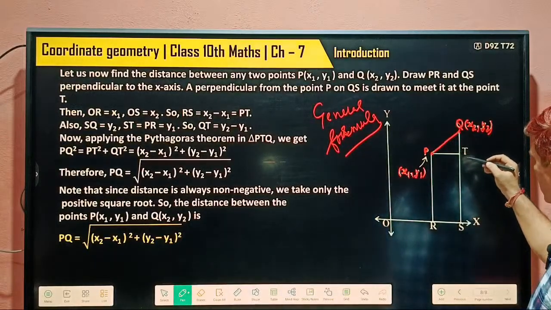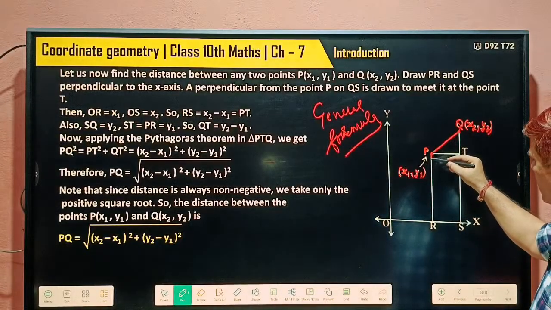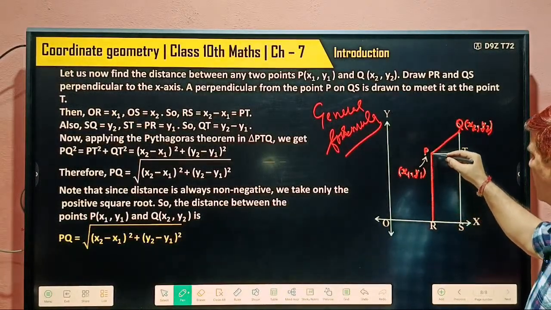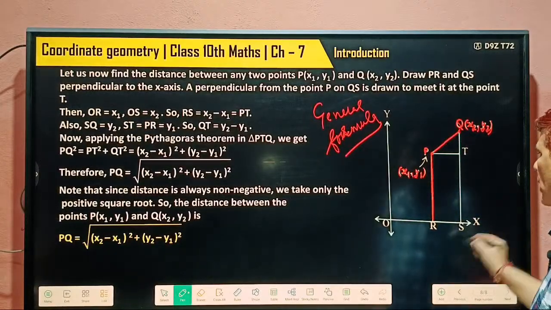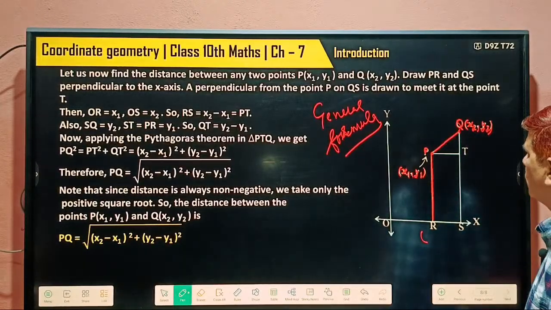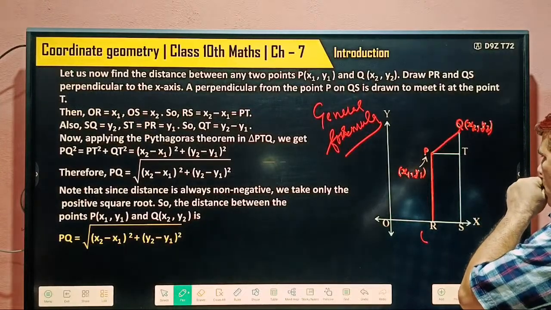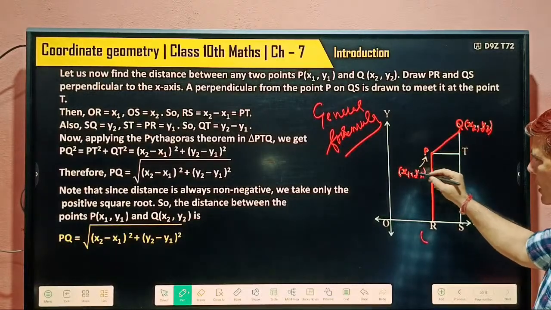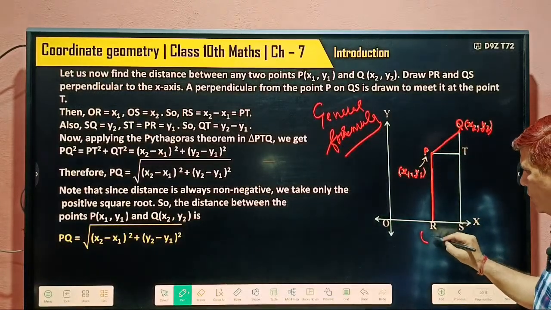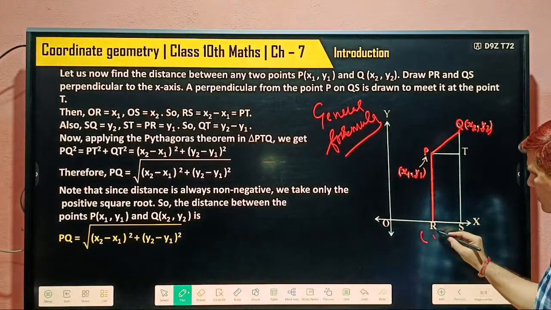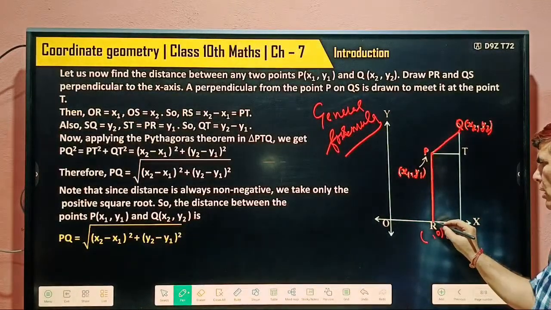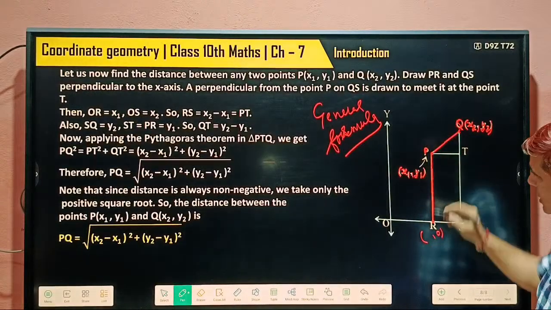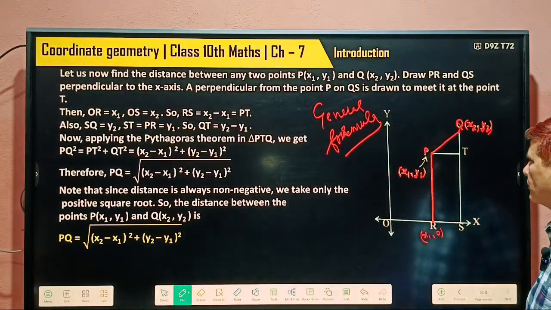First we draw this perpendicular, PR on the x-axis. What are the coordinates of this point? This point P has coordinates x1 and y1. What are the coordinates of point R? Y becomes 0 here because the point is lying on the x-axis. And what is the x coordinate? The x coordinate is equal to that of P, x1.